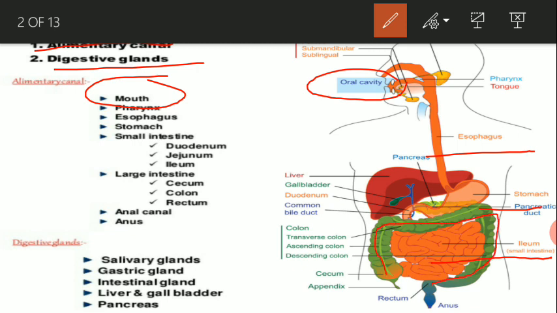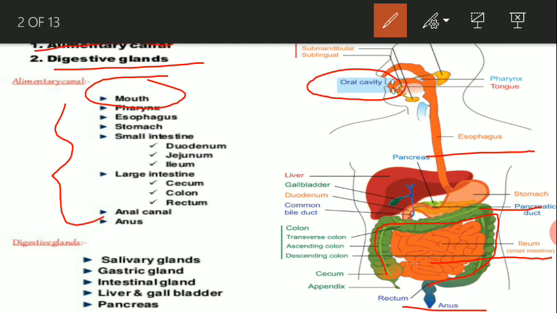Okay, and after the large intestine the another opening that ends the alimentary canal is the anus. Okay, now these are the components of the alimentary canal.